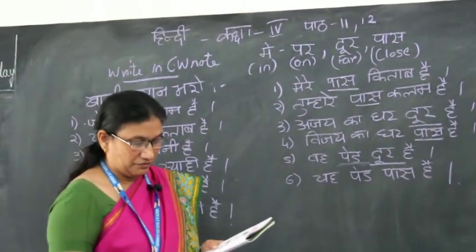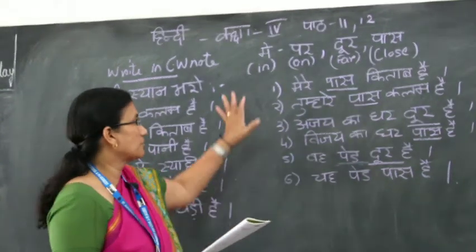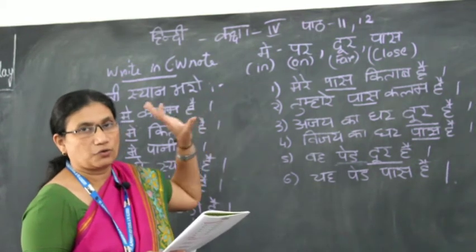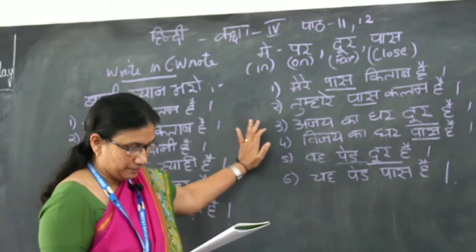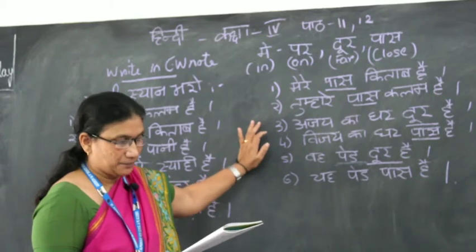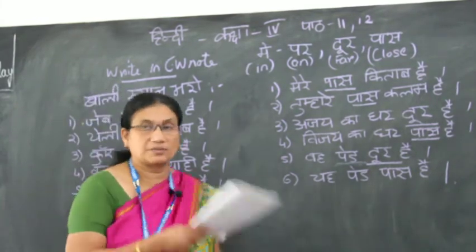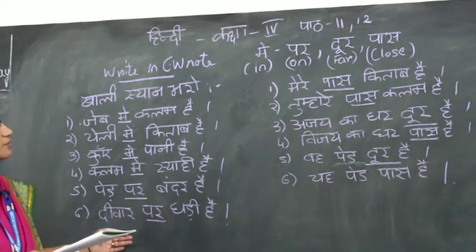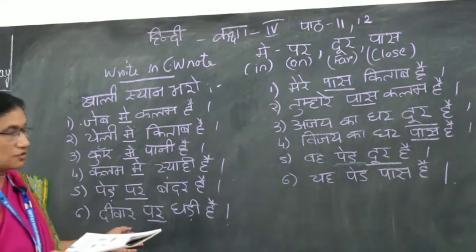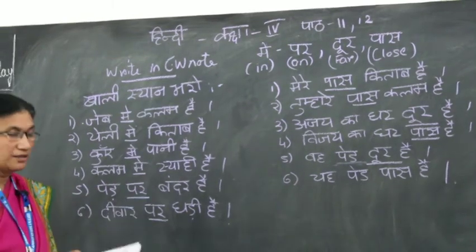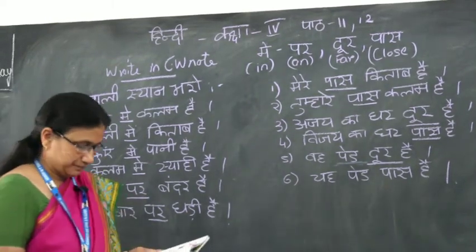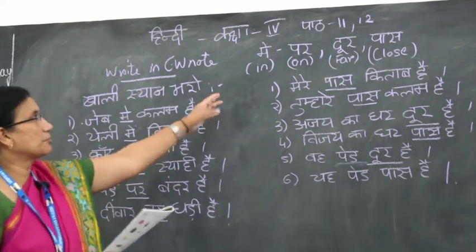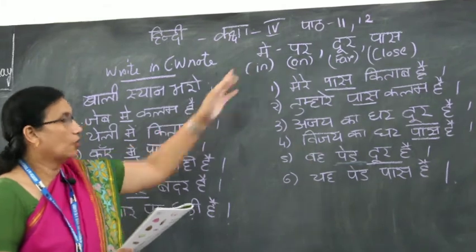दीवार पर घड़ी है. When you put something on the wall, it is fixed on the wall. The clock is on the wall. आसमान पर तारे हैं means you see many stars in the sky. पेड़ पर बंदर है, the monkey is sitting on the tree. So like this, the difference between मैं and पर is in or on.